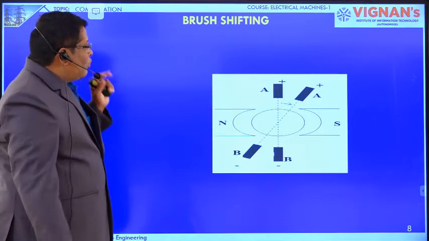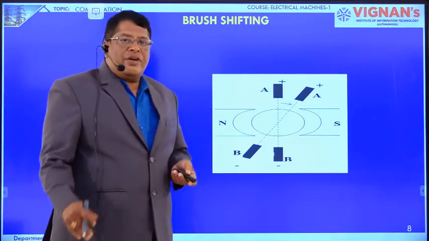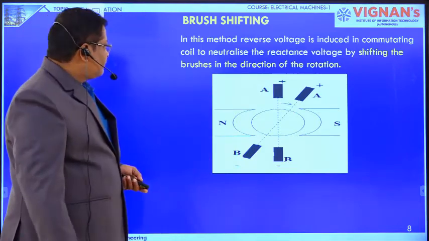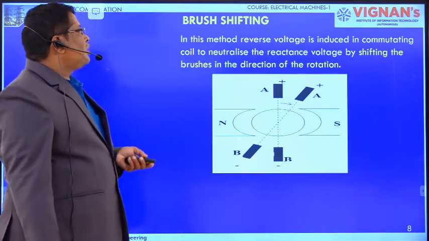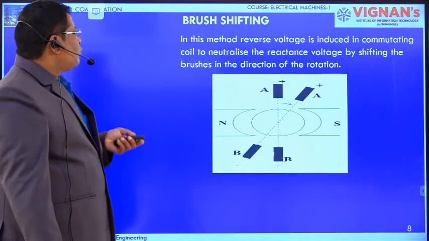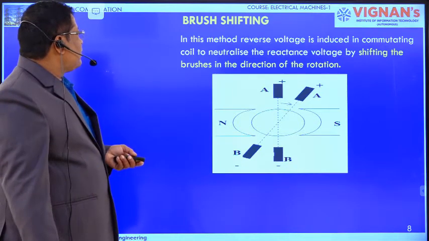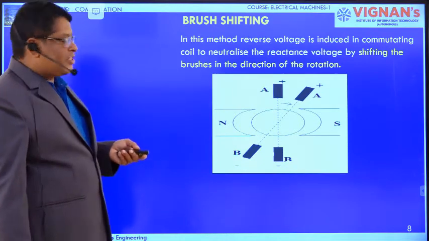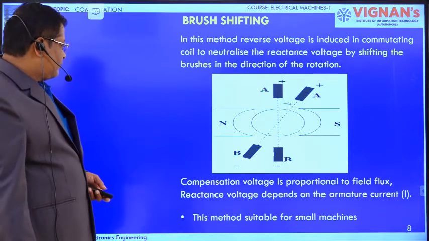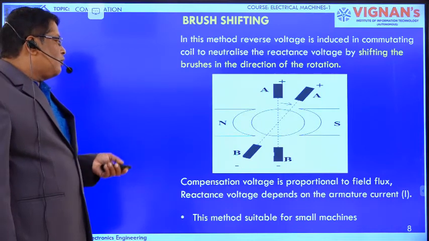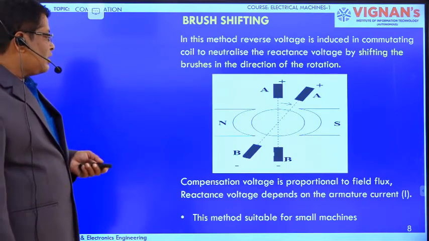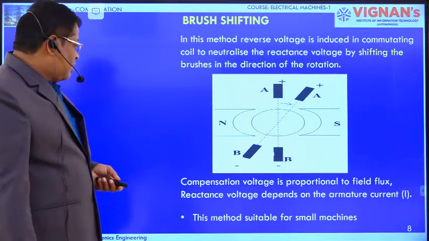This method was used in olden days only. Nowadays we are not using this method. In this method, the reverse voltage is induced in the commutating coil to neutralize the reactance voltage by shifting the brush position in the direction of the rotation. The compensating voltage is proportional to the field flux, whereas the reactance voltage depends upon the armature current.